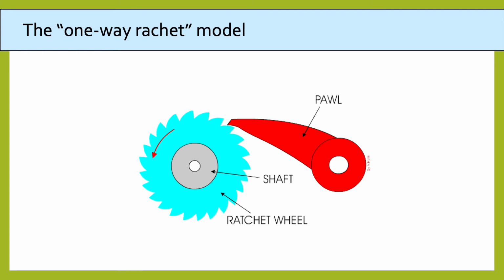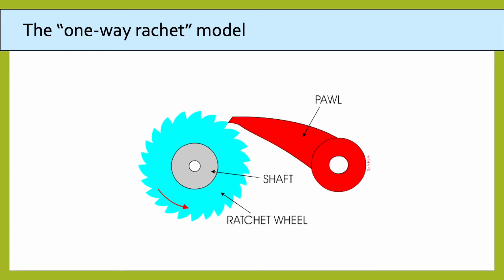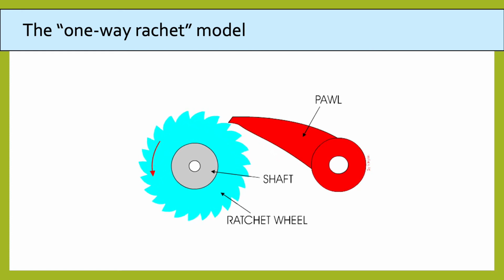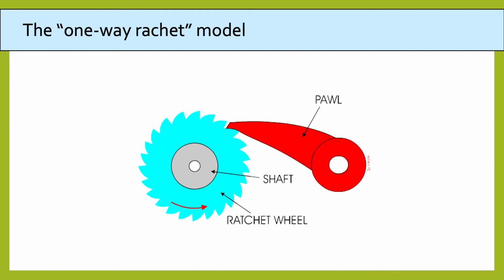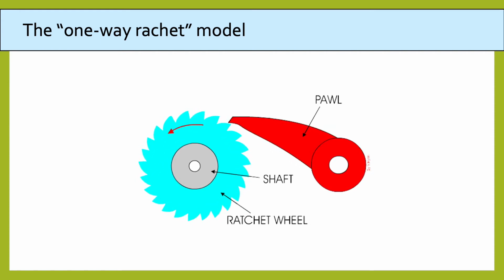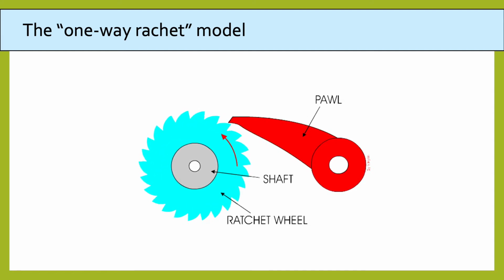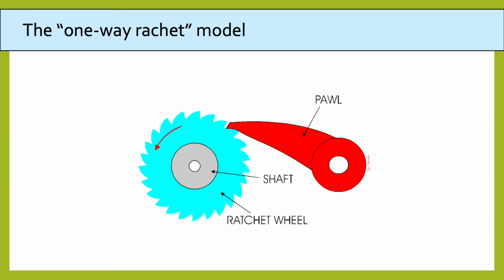In fact, telomeres have been likened to a one-way ratchet model, in that they inevitably get shorter, although the rate of that shortening can vary. Therefore, if you were to measure telomere length at a given time point, it should reflect the stresses that an individual has experienced up until that point, and is therefore a useful metric by which we can compare the rate of aging between individuals.